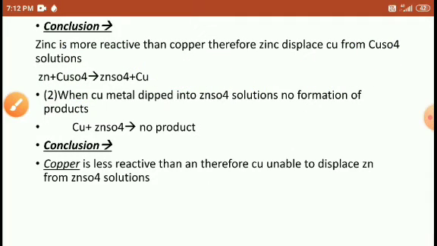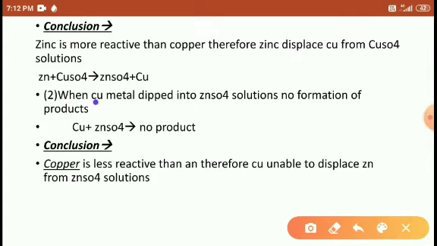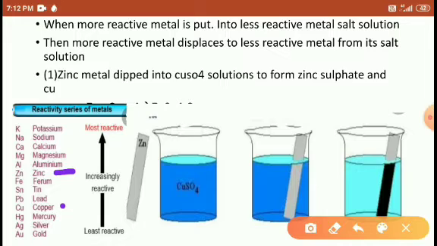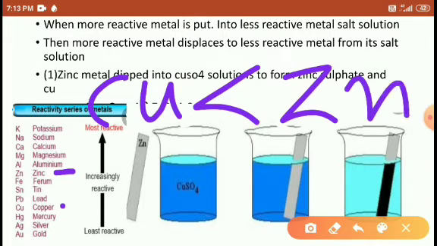Right students? Okay, if you reverse the reaction, when copper metal is dipped into zinc sulfate solution, there is no formation of product. Why did this happen here? Already look at here students. The copper is below the zinc. It means the copper is less reactive than zinc.